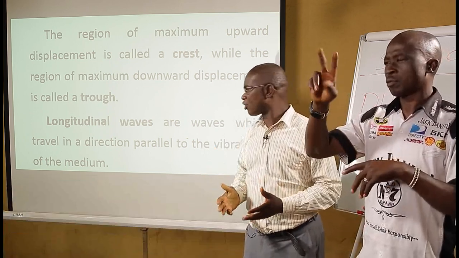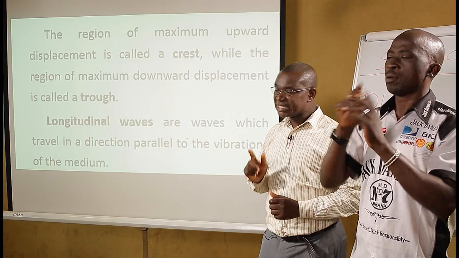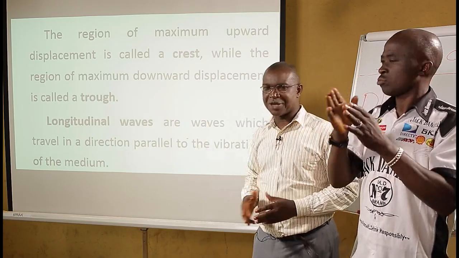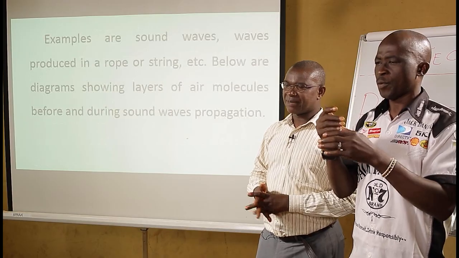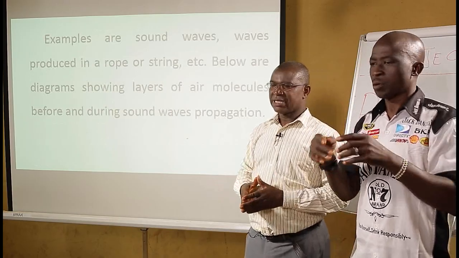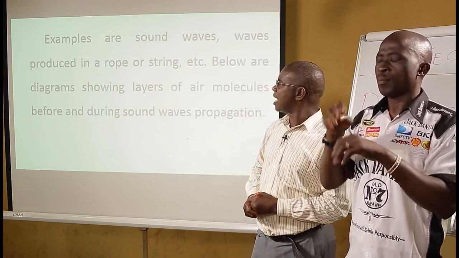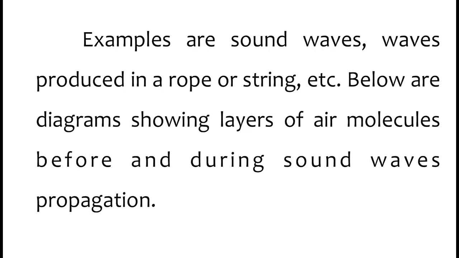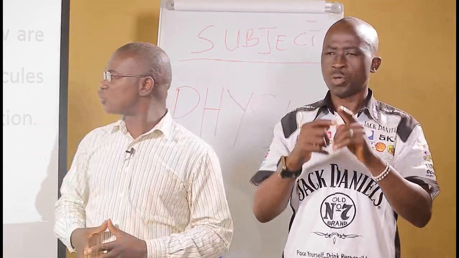On the other hand, we have longitudinal waves, and what are they? They are simply waves that travel in a direction, this time not perpendicular, not at 90 degrees, but parallel to the vibrations of the particles of the medium. As the particles are vibrating, they are in the same direction as the direction of the wave traveling through. An example of such are sound waves, waves produced in a rope or string, and so on and so forth. Diagrams illustrating longitudinal waves are shown below.